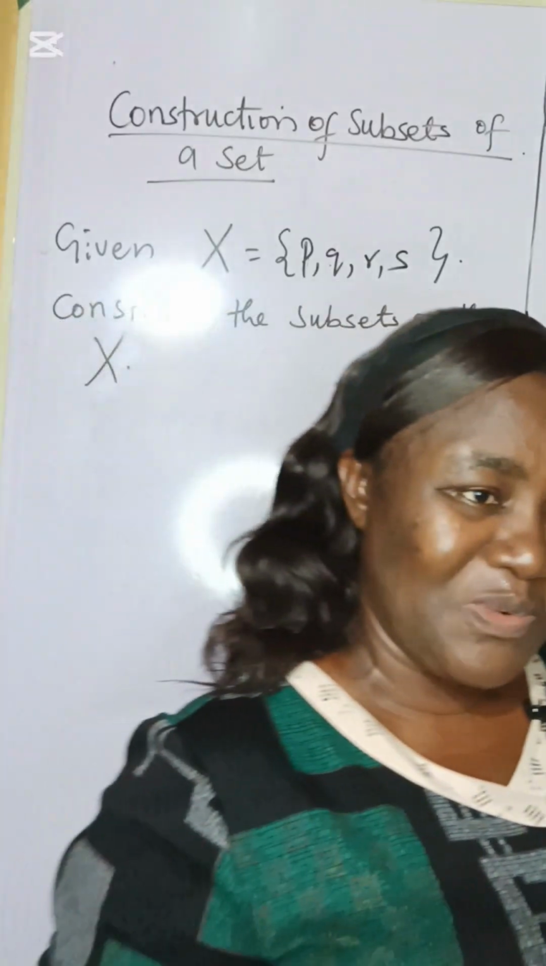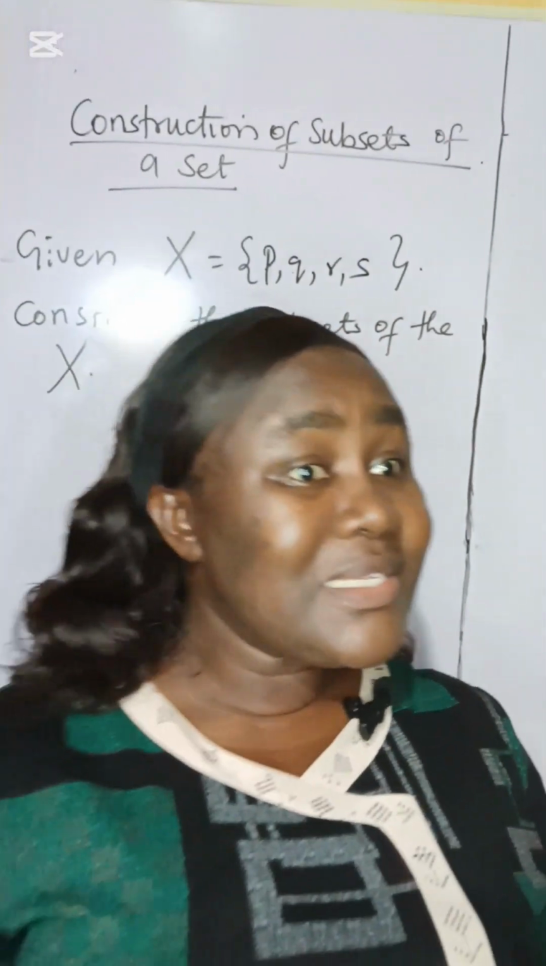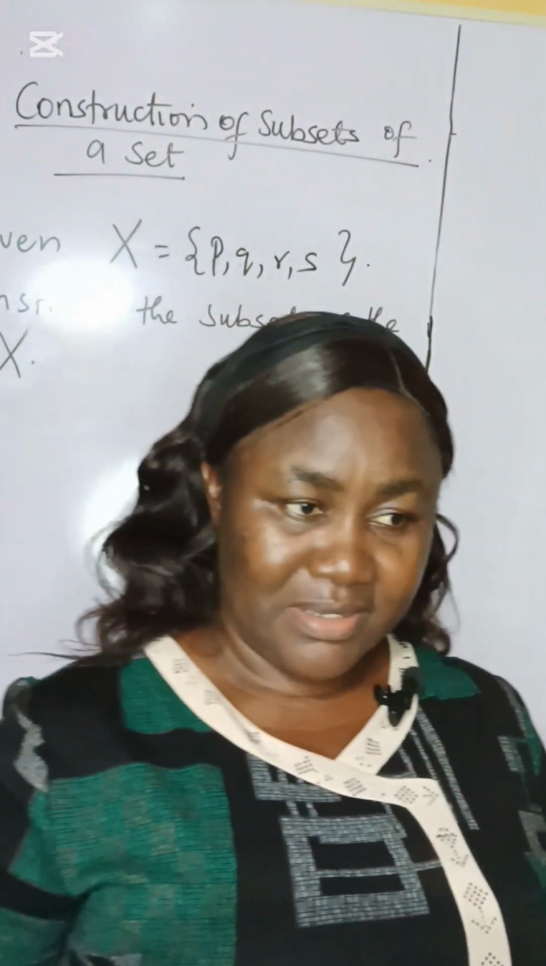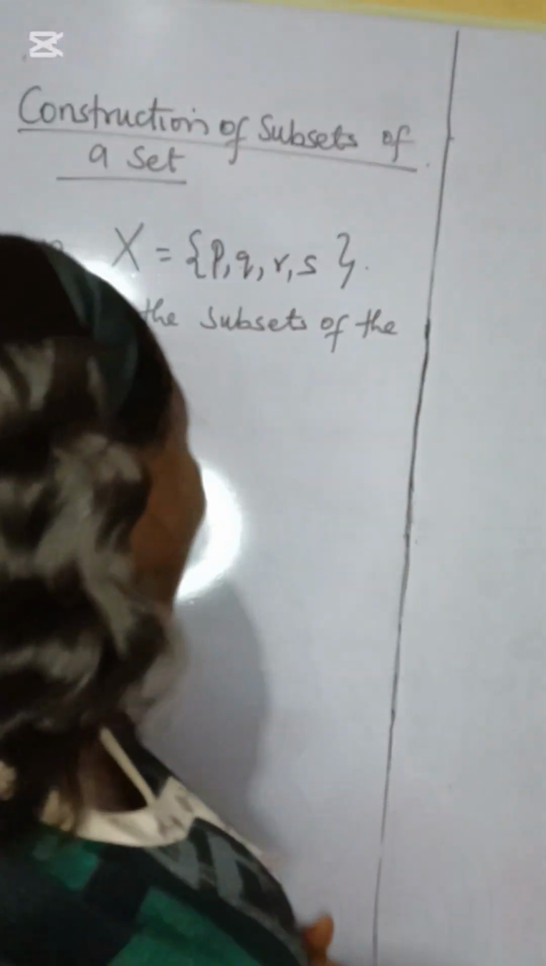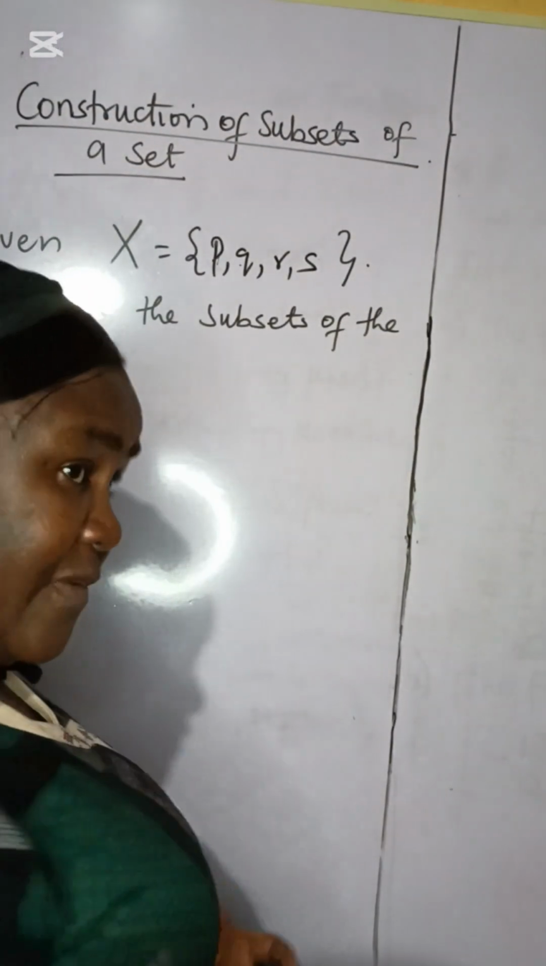Today we'll be discussing the construction of subsets of a set. What is a set? We say a set is a collection of distinct or distinguished or specific items. Now, they are represented by what? Capital letters. So how do we construct subsets of a given set?